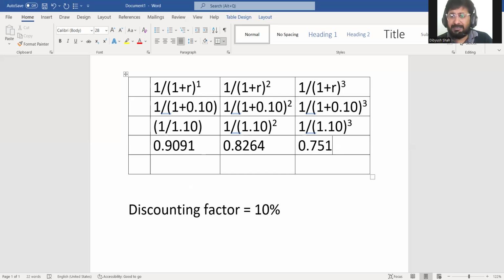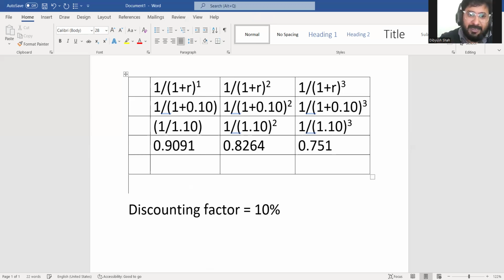$1 that is receivable 2 years from today is worth 0.8264. Why? Because extra depreciation, extra inflation. $1 that is receivable 3 years from today is worth only 0.751 today. That is the basic interpretation.